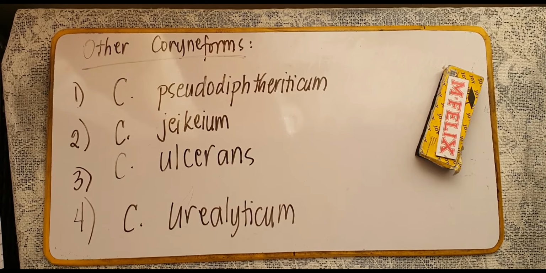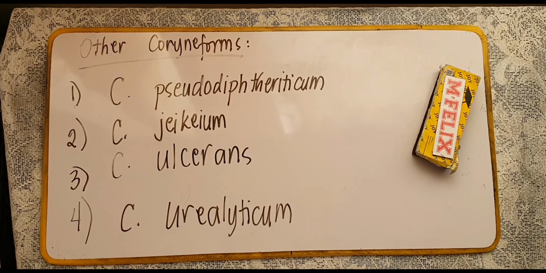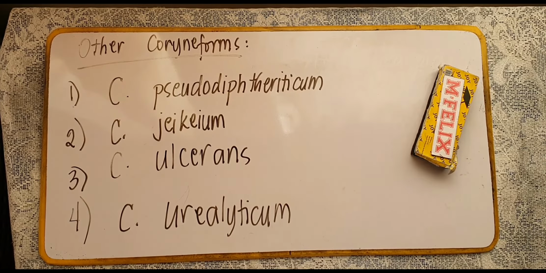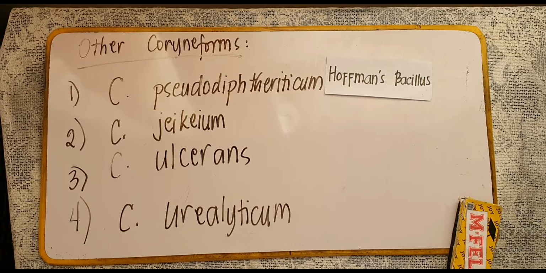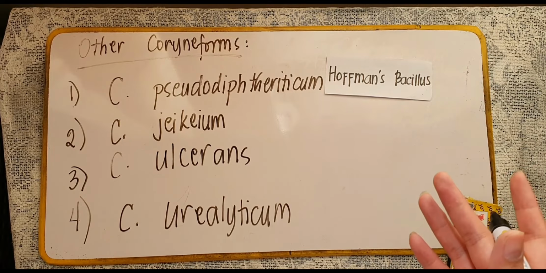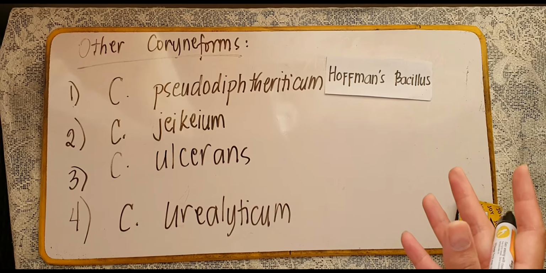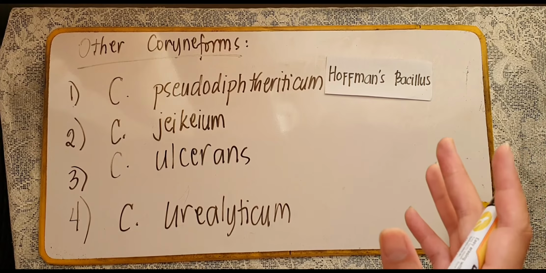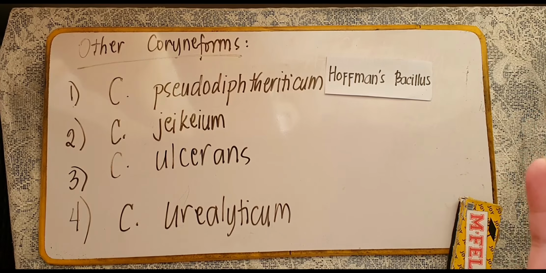Now, let us move on to your other coryneform bacteria. Okay, so number 1, we have your Corynebacterium pseudodiphtheriticum, also known as your Hoffmann's bacillus. It is actually a normal flora of the nasopharynx. However, this bacteria can actually cause opportunistic infections like respiratory tract infection, UTI, and even wound infections, usually in immunocompromised patients.